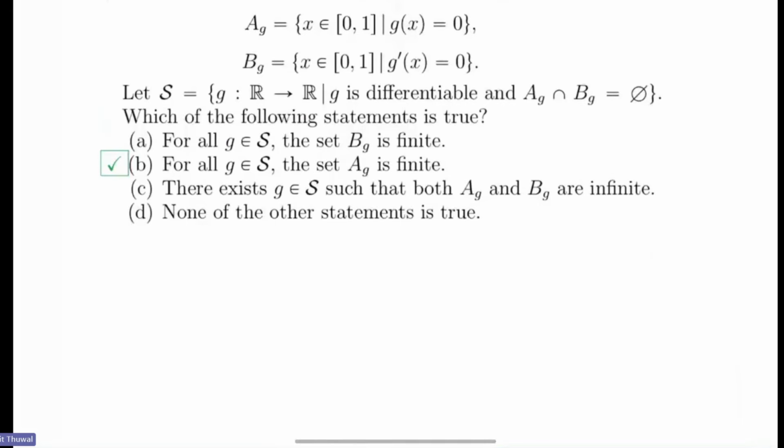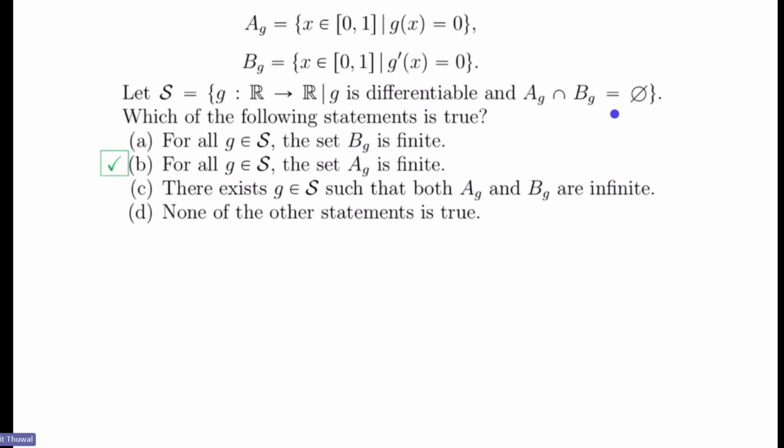So what does this say? That for any differentiable function g from R to R, let A_g equal the set of x in the closed interval [0,1] such that g(x) equals 0. This is the set of zeros of g in the closed interval [0,1], and B_g is the set of zeros of its derivative in the closed interval [0,1]. And S is the set of those functions for which the sets of zeros in the closed interval [0,1] of g and its derivative do not intersect.